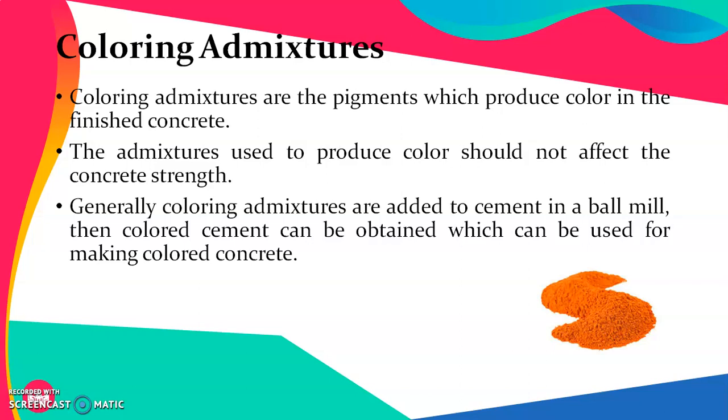But the use of colored concrete is very limited in civil engineering. Generally, we use colored cement paste for various purposes. The major use is as a filler in dado work or in glazed tiles. Particularly when the tiles are of a certain color, the joints between these tiles should not be filled with ordinary Portland cement, because it sometimes gives a very weird overall view. To avoid that, we use colored cement as a filler, and in such cases coloring admixtures are used.